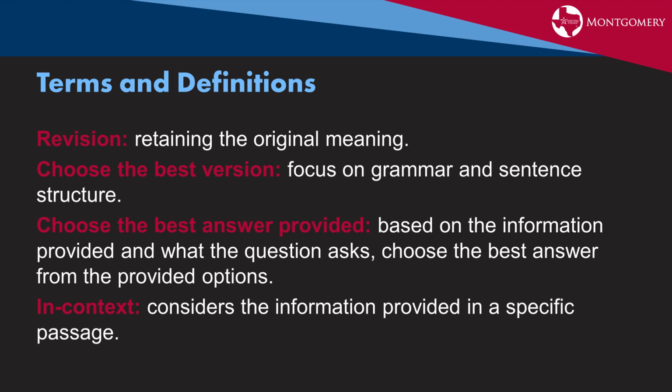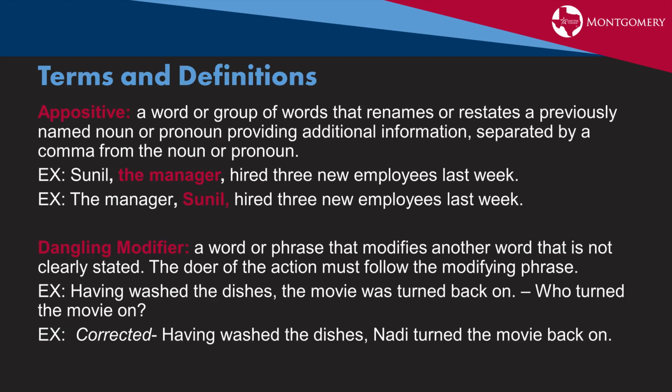These types of questions consider the information provided in a specific passage. An appositive is a word or group of words that renames or restates a previously named noun or pronoun, providing additional information. It's generally separated by a comma from the noun or pronoun. Often it's going to be bracketed by those commas.